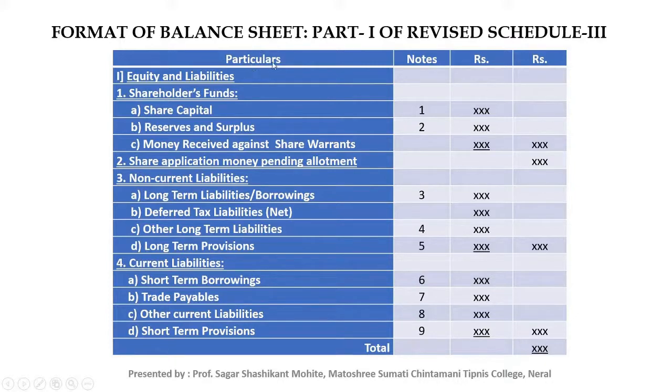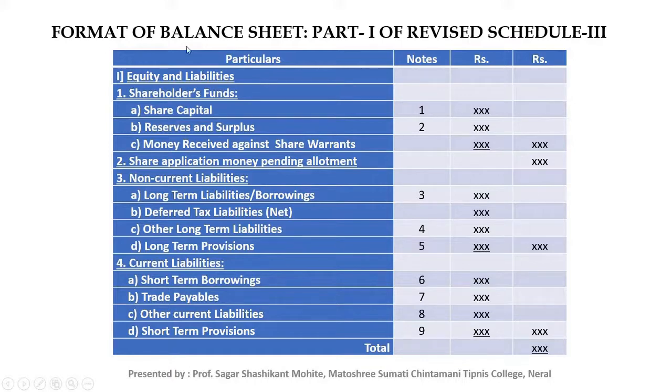The first column is particulars, next one is notes to accounts. We will mention the major head here, and all the information related to that head we will mention in the notes to accounts. And these are the rupees columns, this is the inner rupees column and this is the outer rupees column.